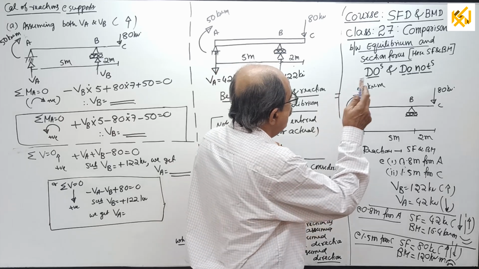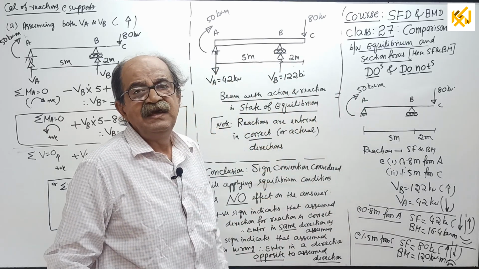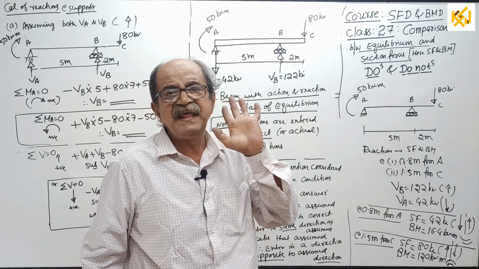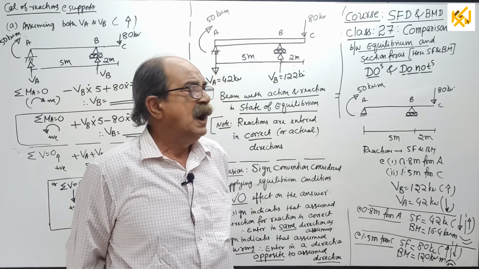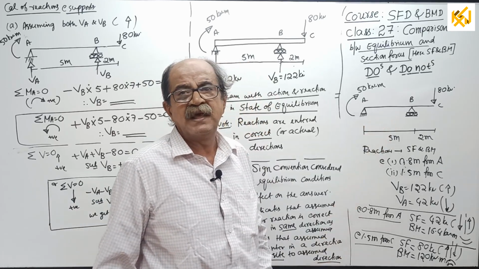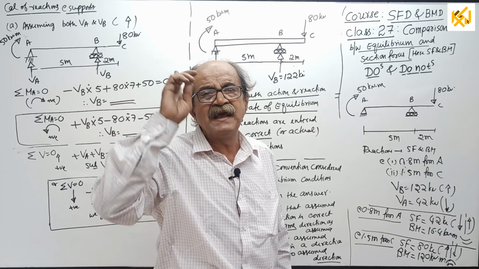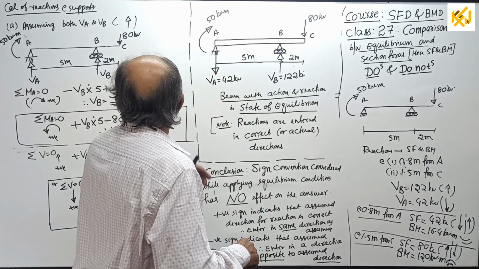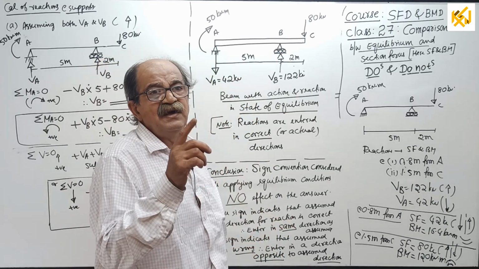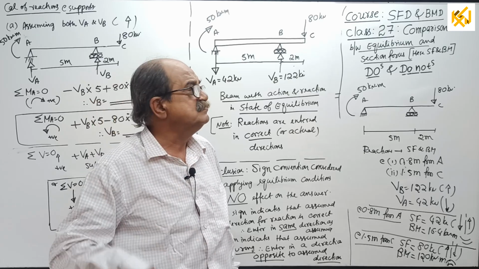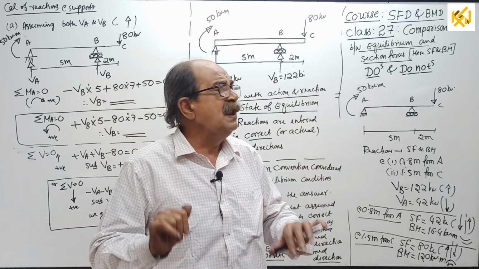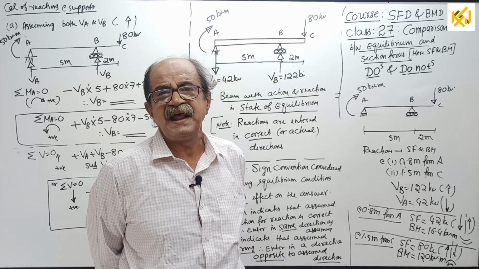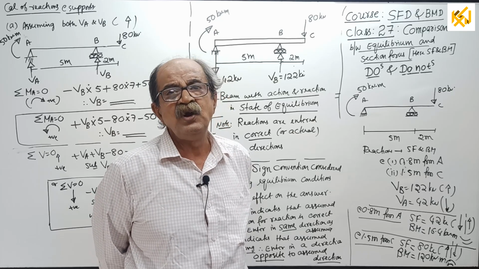Now, for finding reaction, you have to correctly first decide the direction. First, you have to decide what type of reaction will come. This was all thoroughly explained earlier. Then you require to consider the direction. As much as possible, always consider the correct direction. Deliberately don't consider wrong.